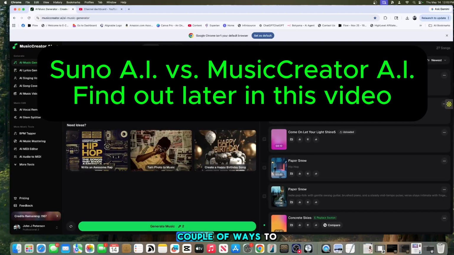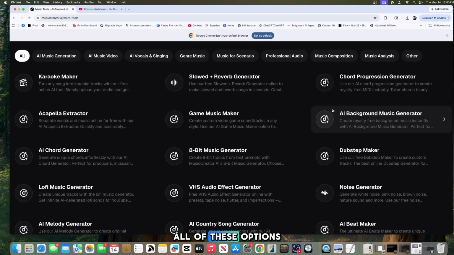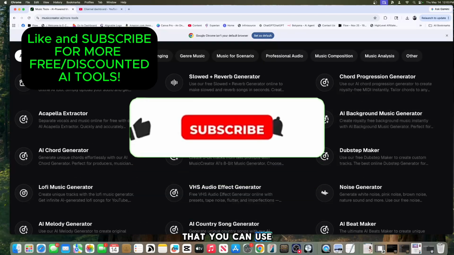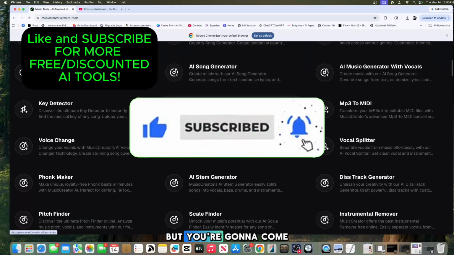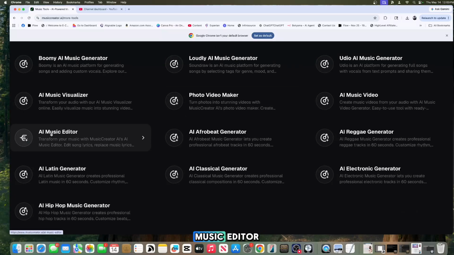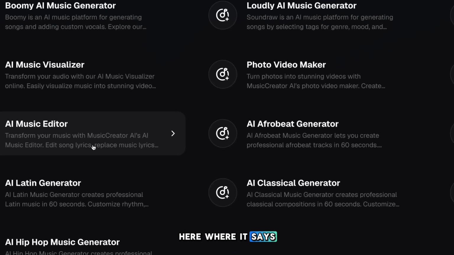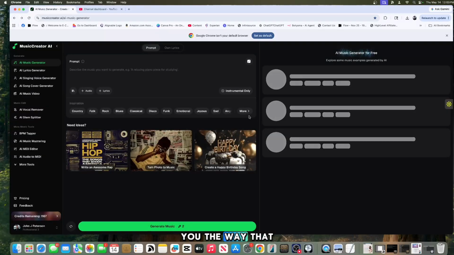Okay, there are a couple of ways to access the lyric replacement function. The first way is going over to More Tools, and then look at all of these options, all these templates that you can use to edit your tracks and create your tracks. You're going to come all the way to the bottom by clicking AI Music Editor. It's in here where it says transform your music, edit song lyrics, replace music lyrics, things like that. So let's come back, and I'm going to show you the way that I do it.